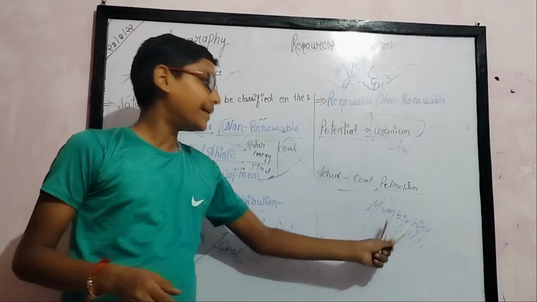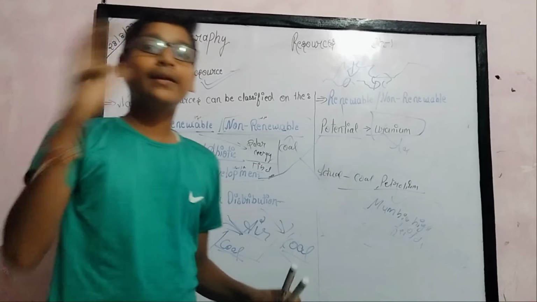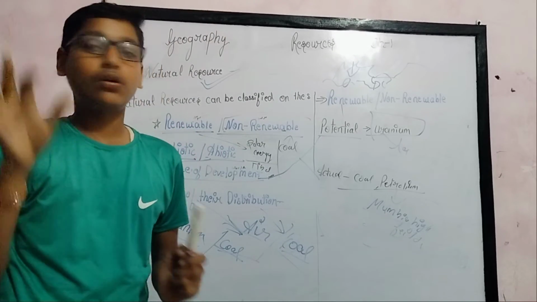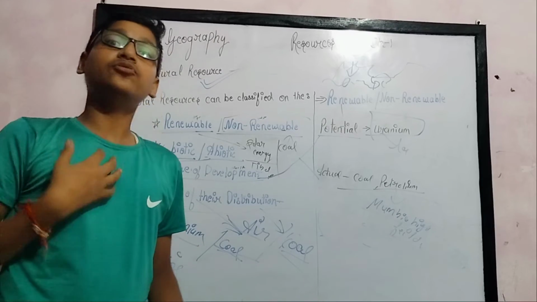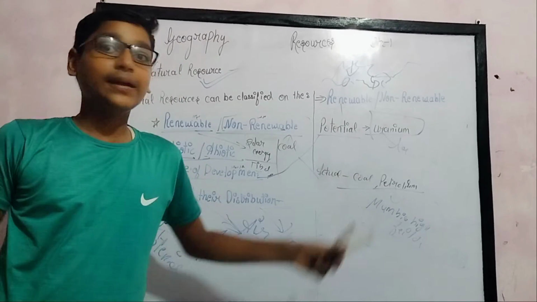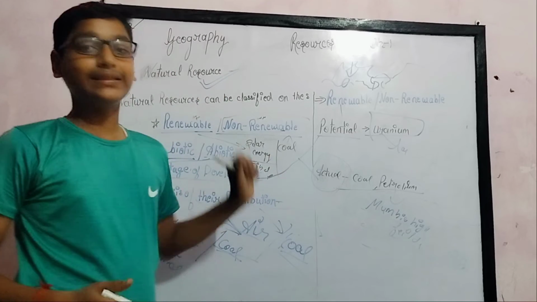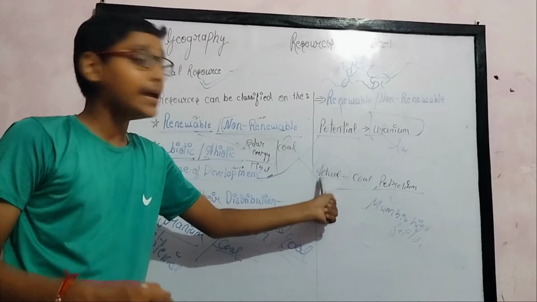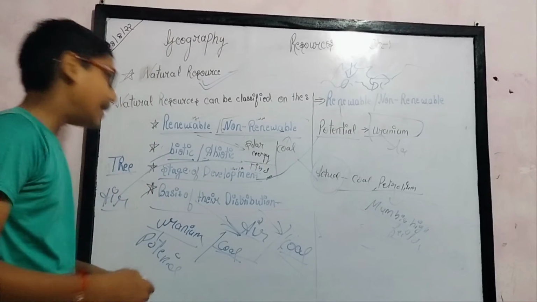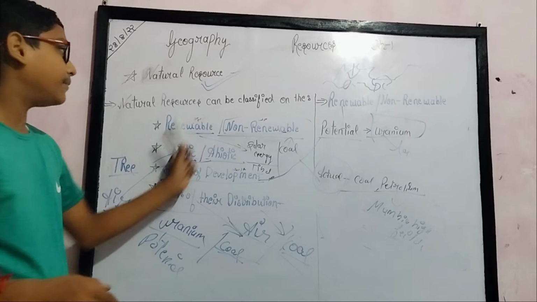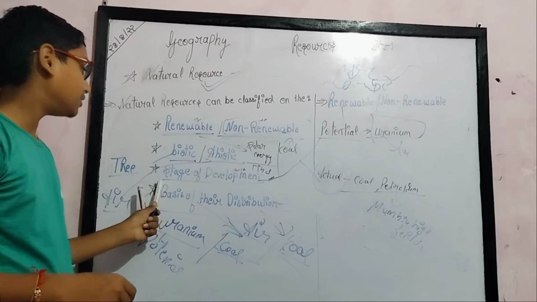We know its quantity, quality, and where it is found, and we are using the Mumbai High petroleum now. So it is an actual resource, because in real time we are using it. Now I hope you understand that natural resources are classified on the stage of development.